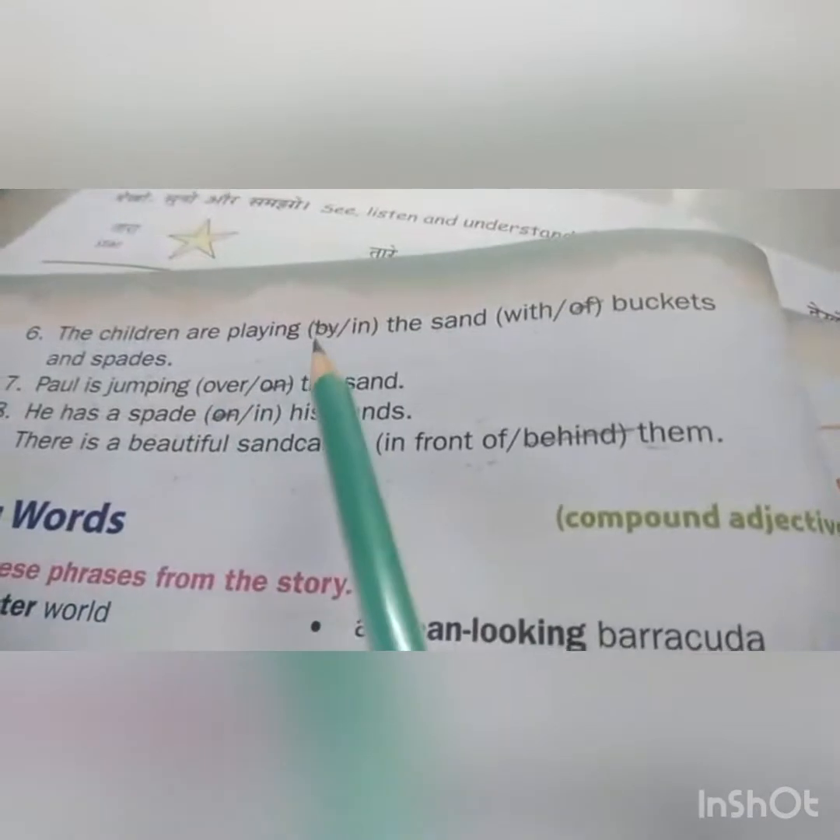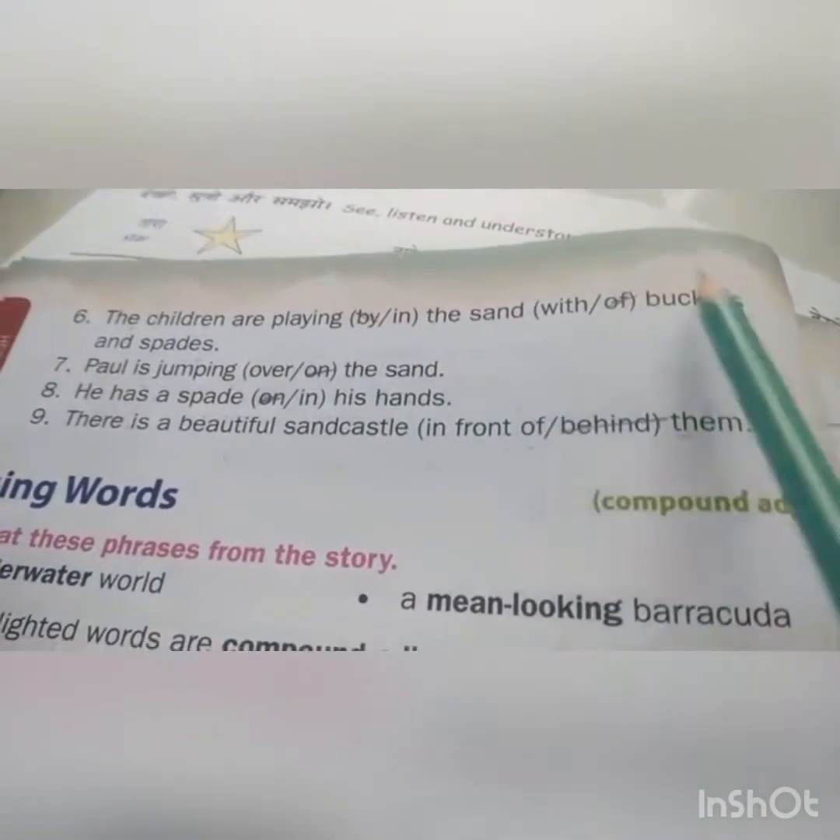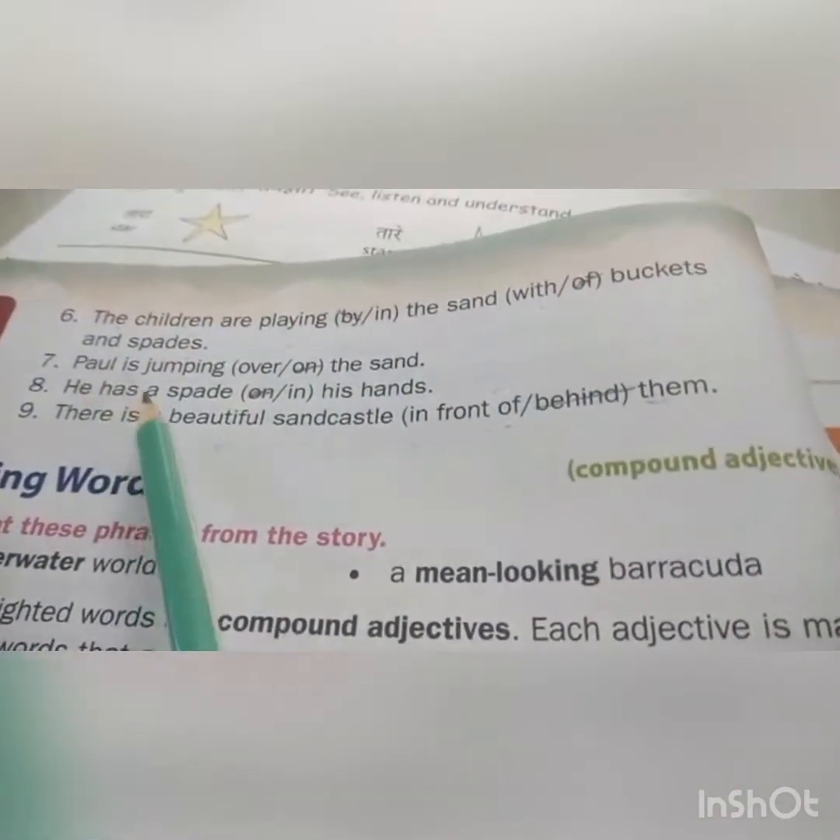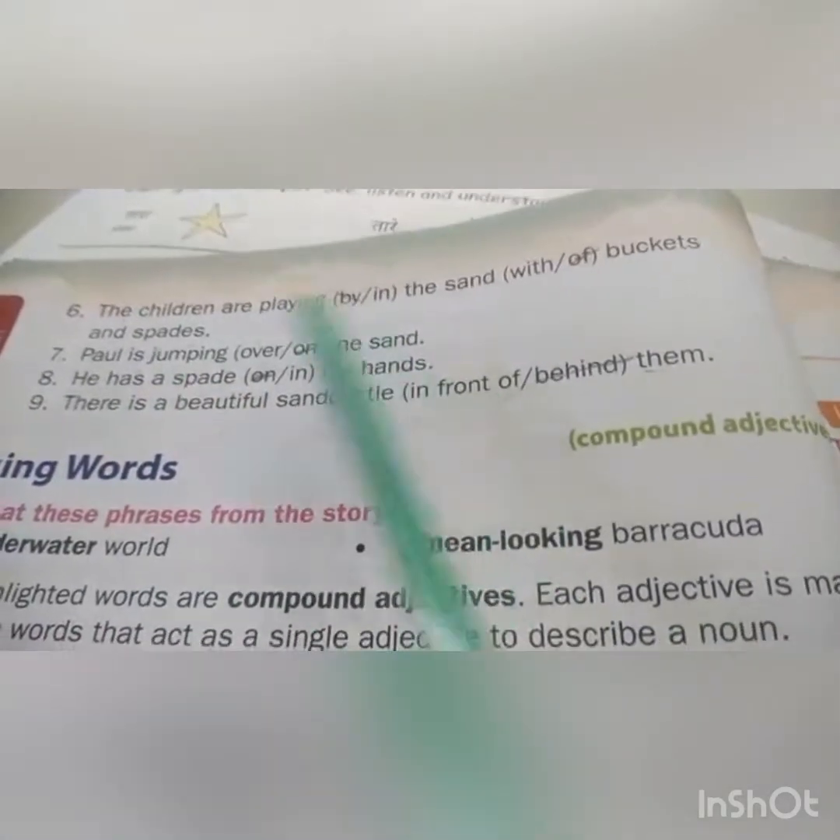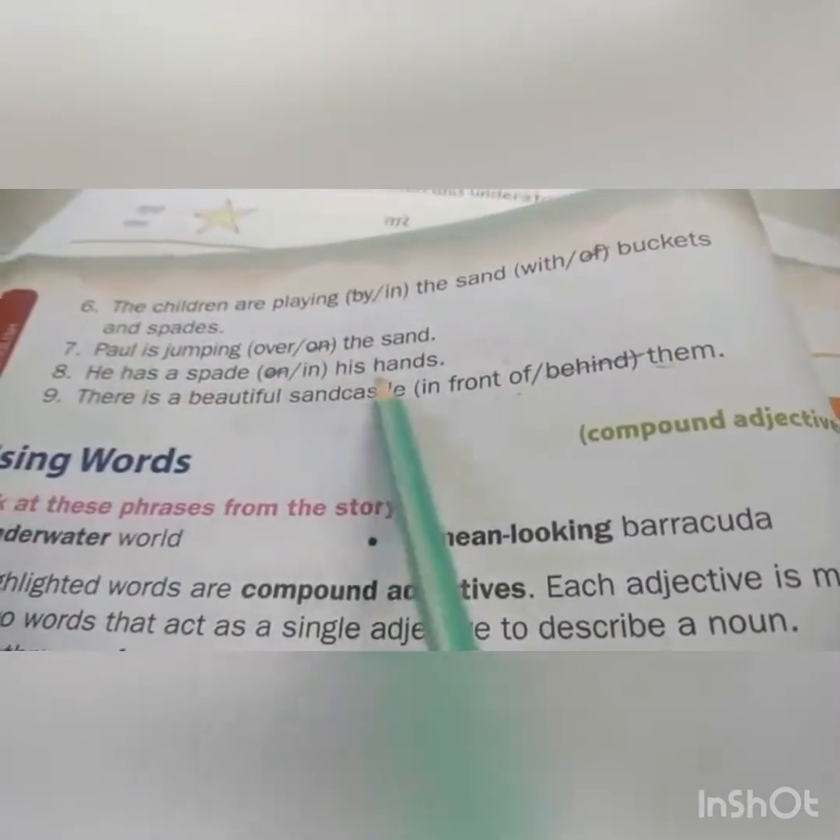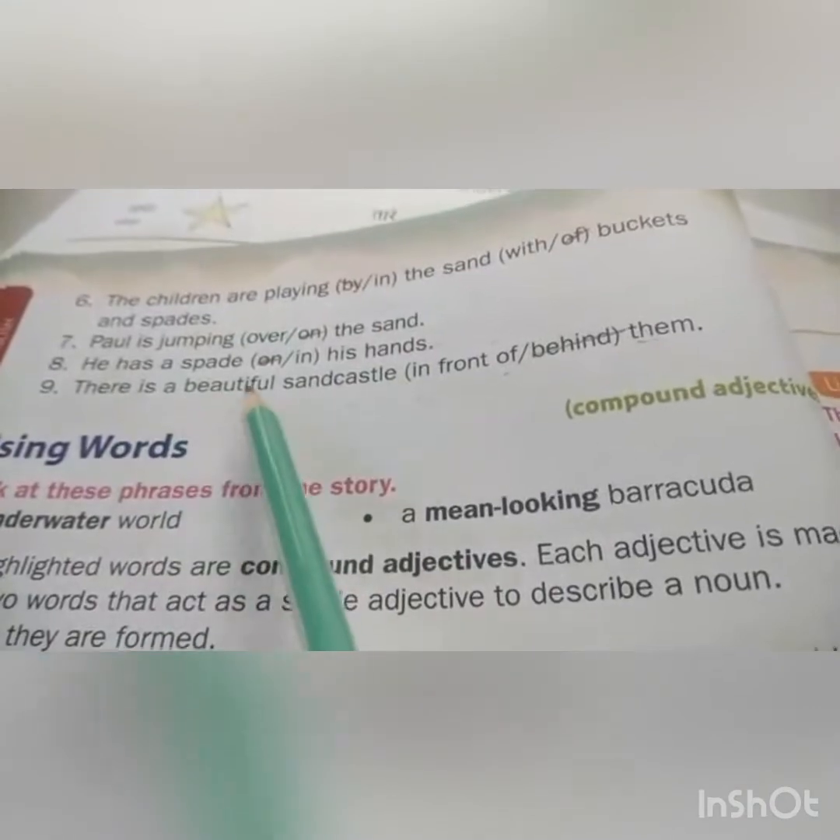The children are playing in the sand with the buckets and spades. Paul is jumping over the sand. He has a spade in his hands. There is a beautiful sand castle in front of them.